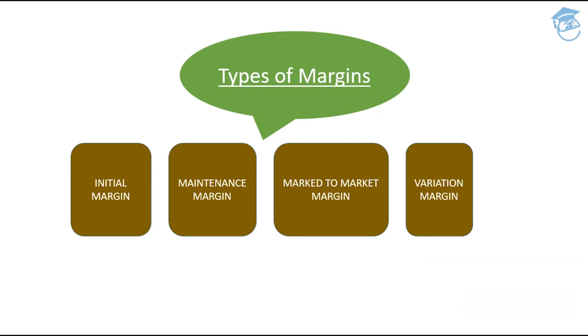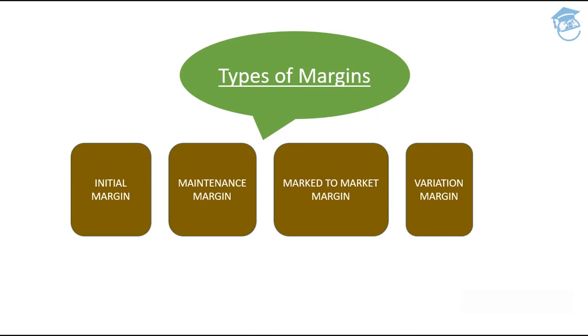Let's suppose we have provided an initial margin of 10%. Now what if tomorrow, because of the contract that you have entered into, you have started incurring losses, and your initial margin crosses up? Then what's going to happen to the other person? There is a very good possibility that tomorrow you might run away, and that person will be the one bearing your losses.